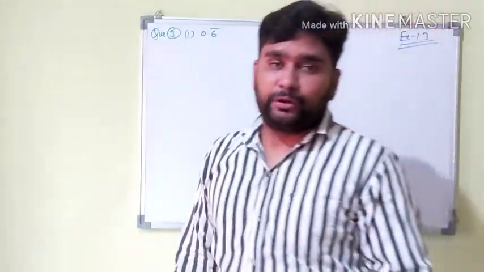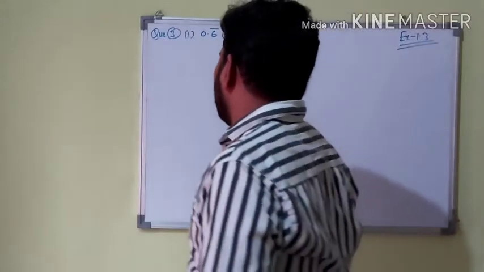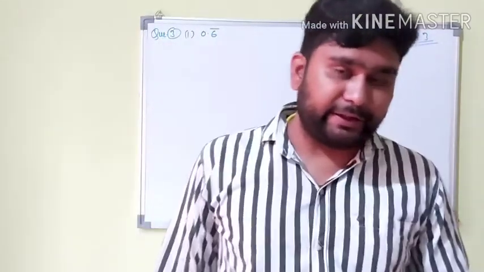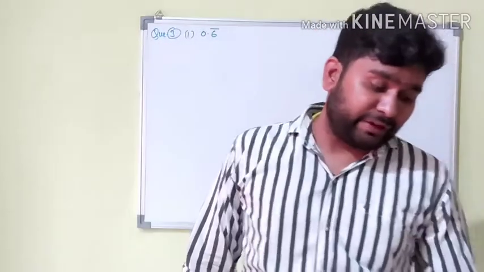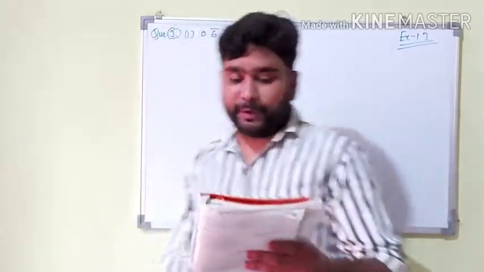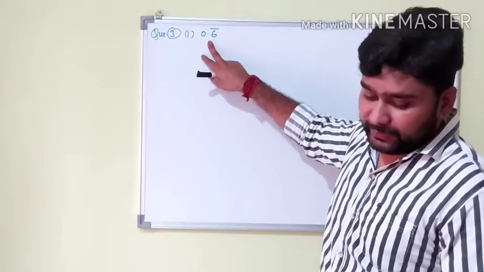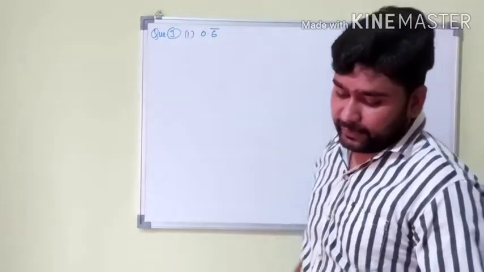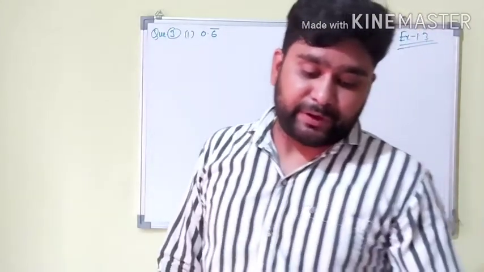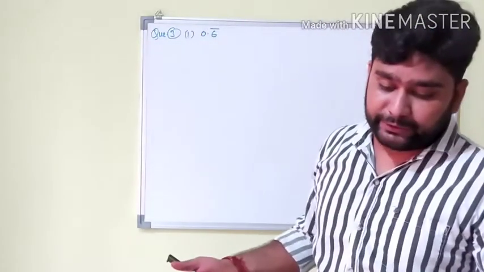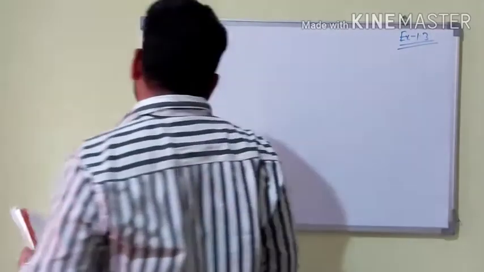Next our question is exercise 1.3, question number 3. I have not written the question because there is less place, so I will read it for you directly. Express the following in the form of p by q. ये जो क्वेश्चन दिया हुआ है इस क्वेश्चन को आपको p by q के फॉर्म में राइट डाउन करना. Okay, so how we will write, let's see. With p and q integers and q not equal to 0.